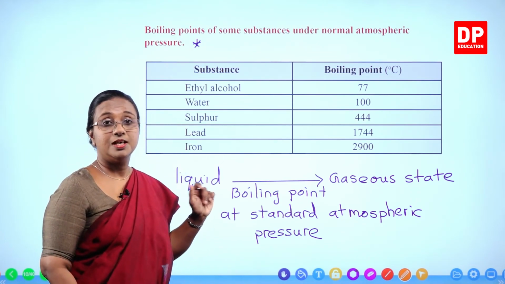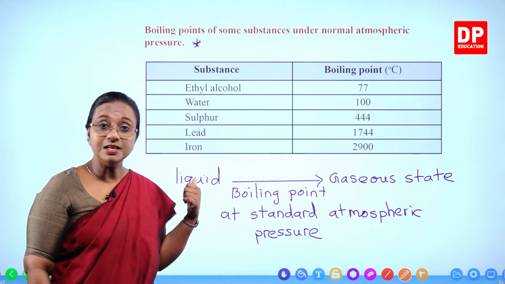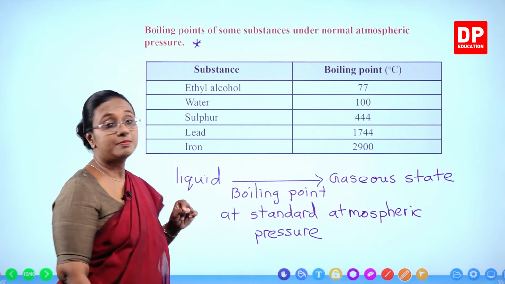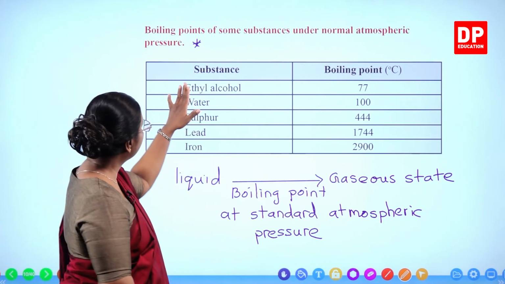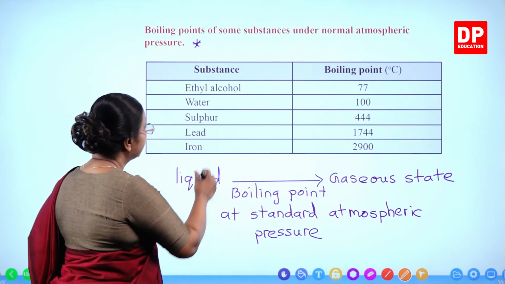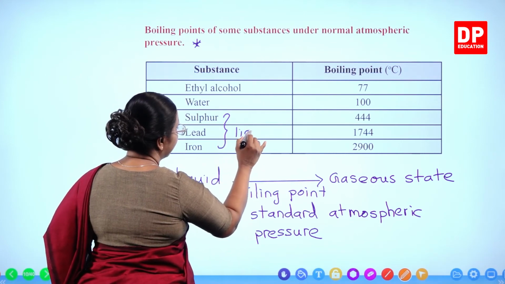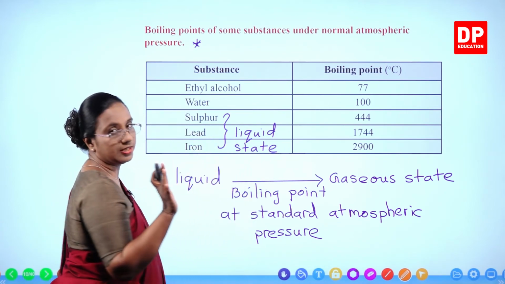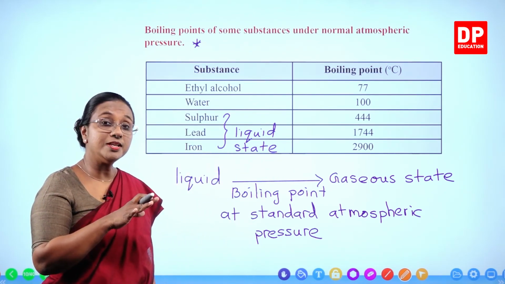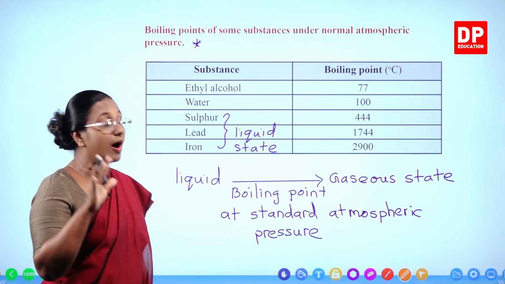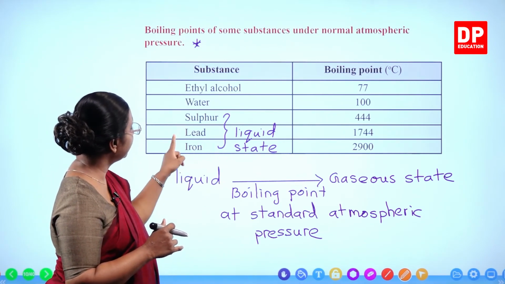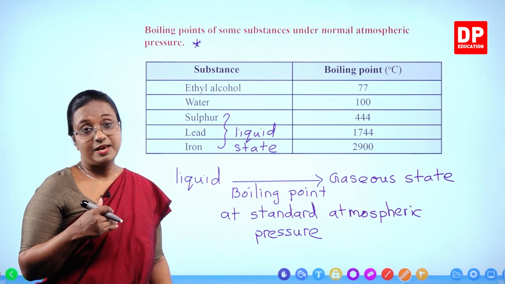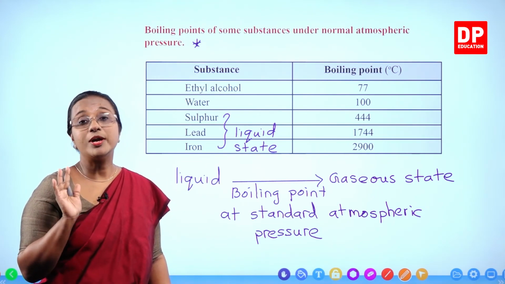Then we have sulfur. Now earlier I told you sulfur is a solid. Same goes for lead. Lead is a metal, it's a solid. Iron is a metal, that is also a solid. But when we discuss boiling points, we consider these also as liquids. Liquid state, not the solid. So first we saw the melting point. The solid will become liquid. So liquid sulfur, liquid lead, liquid iron will become vapor. So that is their boiling point.